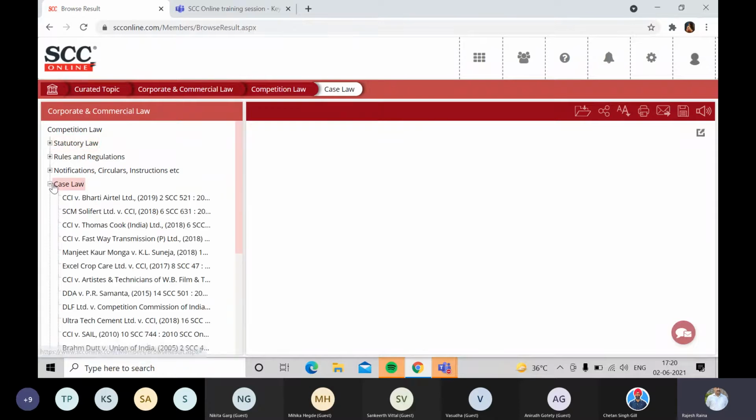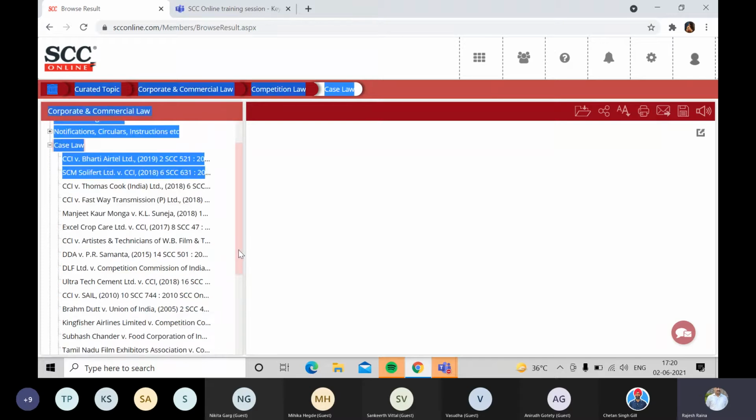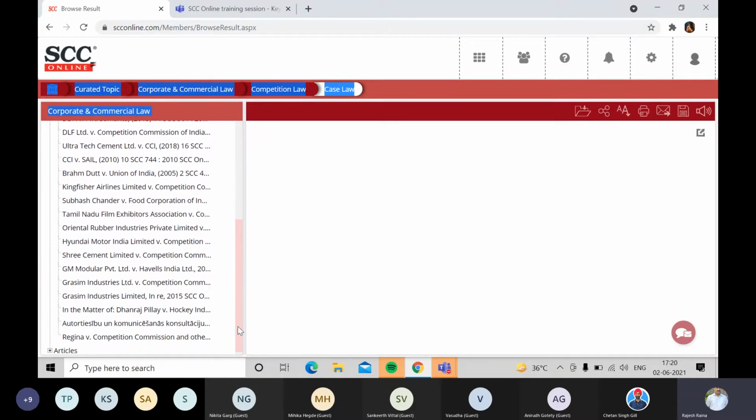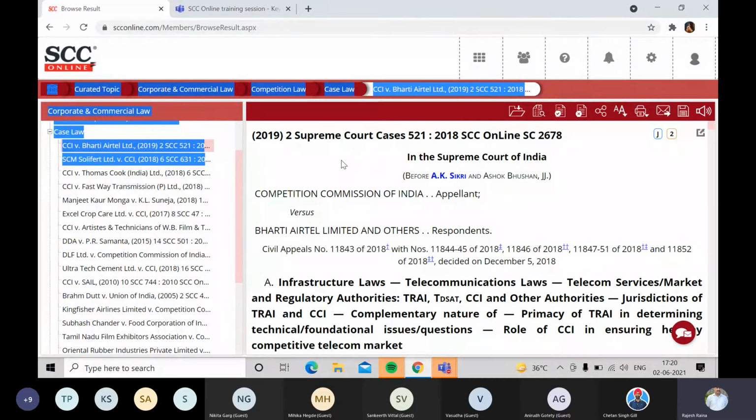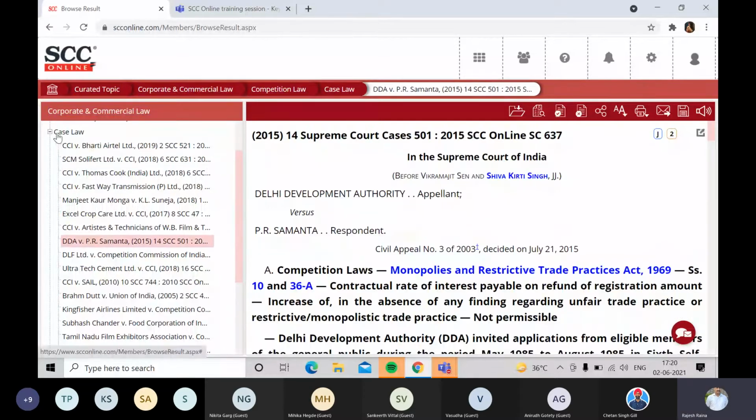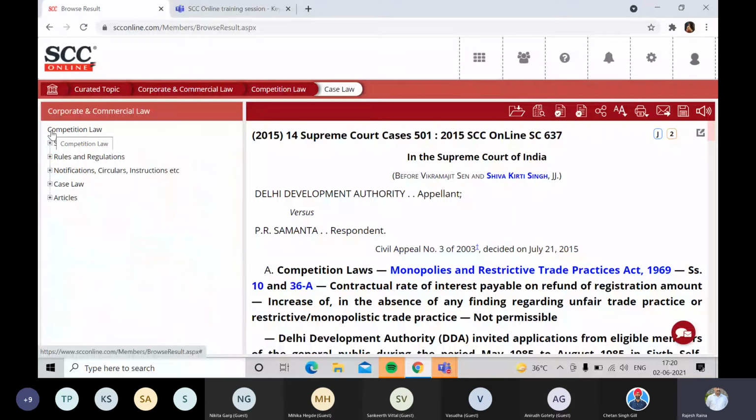And then when we go to the case law, we again see only a handful of these judgments listed over here. Again, they have been handpicked and shortlisted by the editorial team. So if I choose this one, Competition Commission of India versus Bharti Airtel, I can view that document or judgment over here, which is pertaining to competition law. And similarly, we have the articles in some areas. We'll have bills also, and the rest of the databases, whatever they are under these certain segments or topics, you can find in this curated topic.